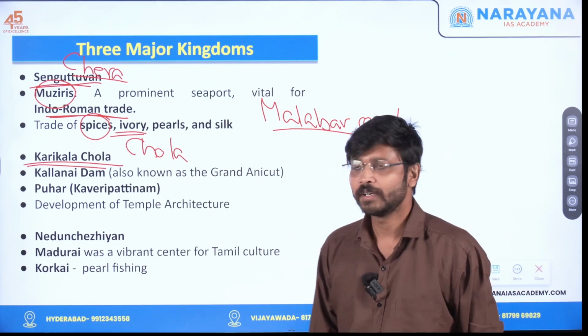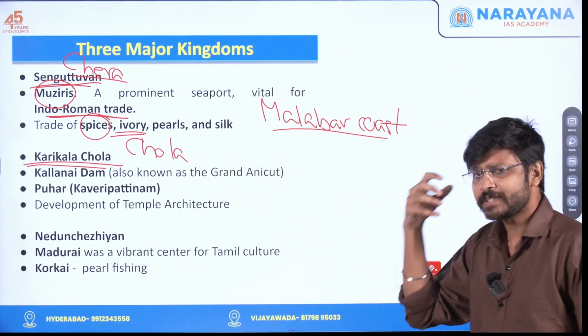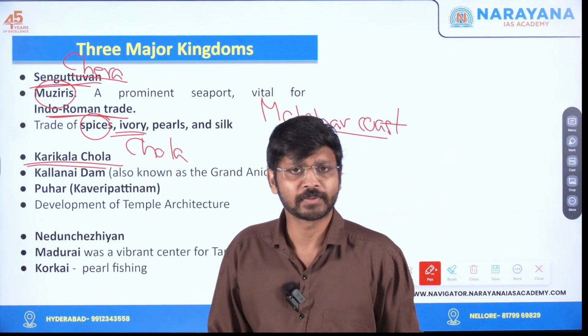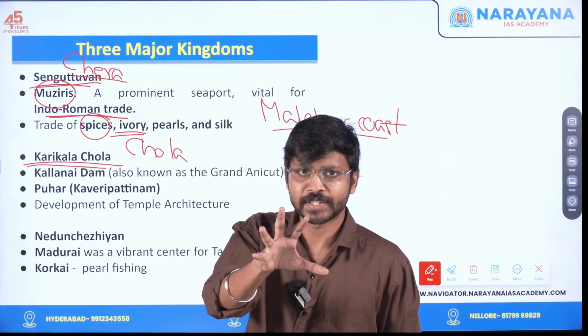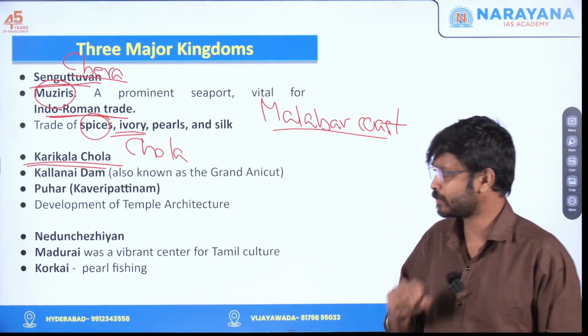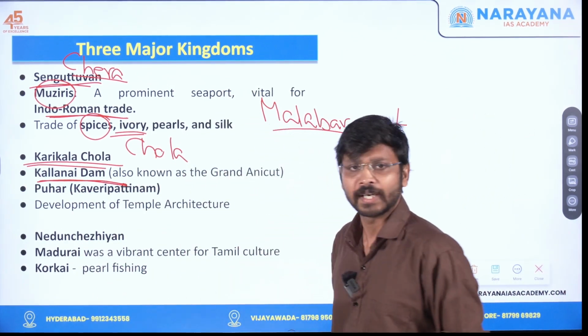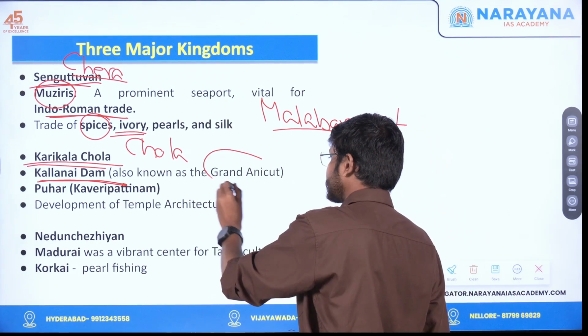Karigala Chola was one of the most prominent kings during the Chola period. He is also known for his military prowess as well as his patronage to the arts. One of the important architectural marvels built by Karigala Chola was the Kallanai Dam. It's also known as the Grand Anicut.